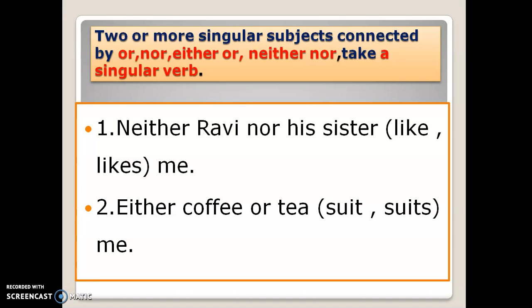Either coffee or tea suits me. Not only Rama but also his sister is very obedient. So neither nor, either or, not only but also, these are all correlative conjunctions. When these conjunctions are joined by two singular subjects, that will take a singular verb.